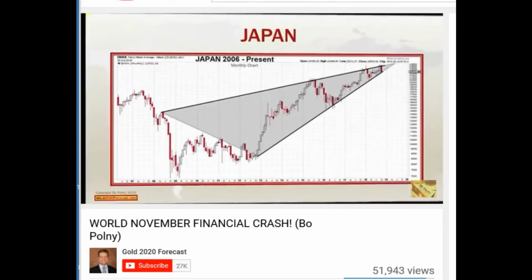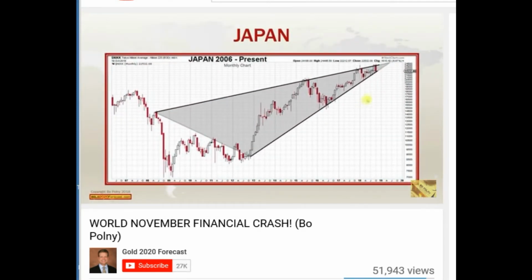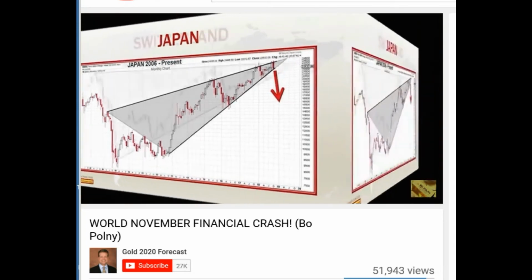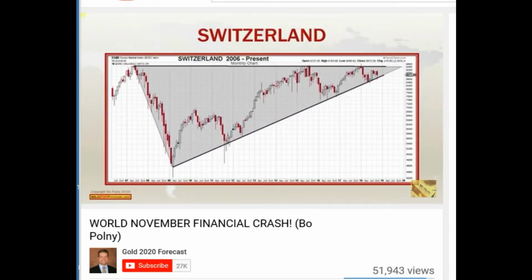Next, we look at Japan. Japan also has a rising wedge. Japan currently, in the month of October, trades right on the wedge. When the lower channel breaks, Japan will crash. Next, we look at Switzerland. Switzerland also has a rising wedge. Switzerland also is trading at the lower channel. And when this lower channel breaks, Switzerland too will crash.